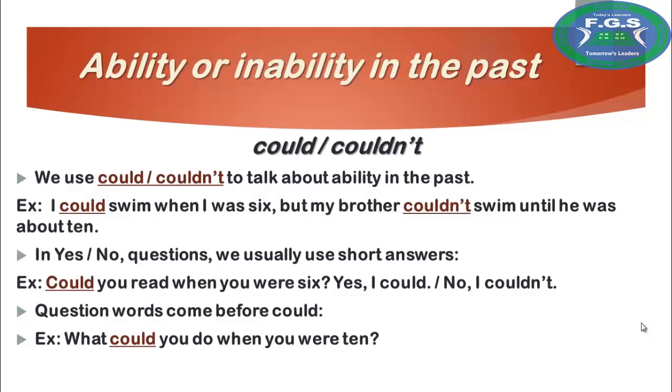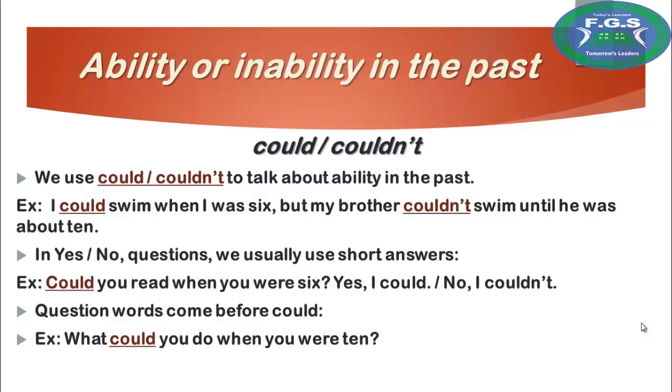We use could and couldn't to express whether someone was able or unable to do something in the past. Of course, we use could to say that someone was able to do something in the past, and we use couldn't to say that someone was unable to do something in the past.